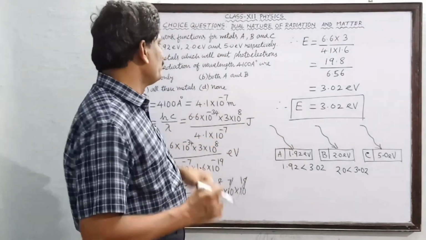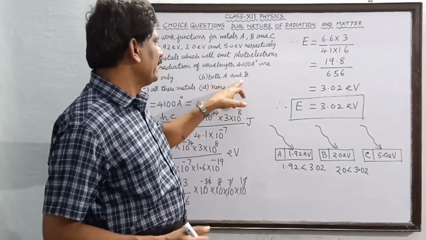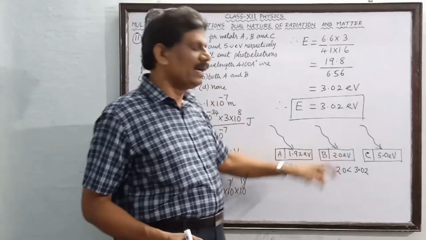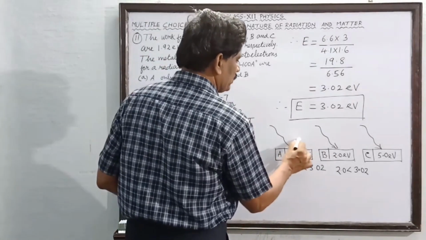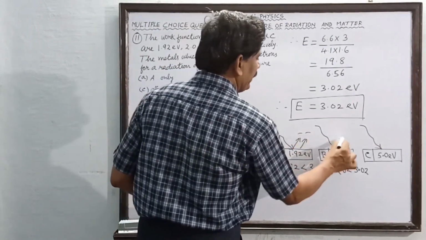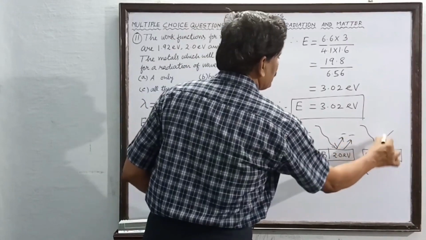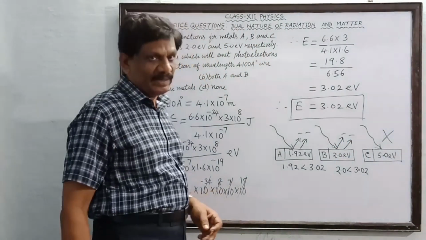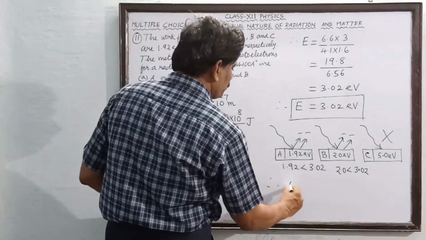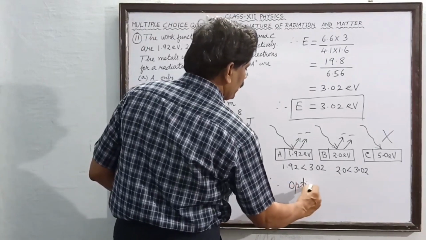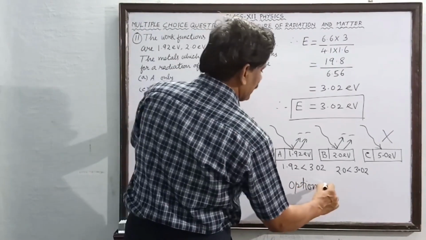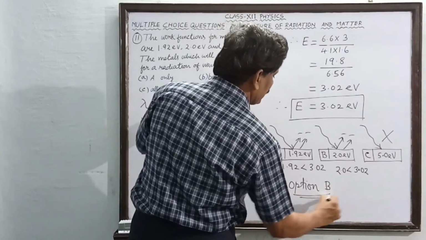So which option should be correct? Both A and B are going to emit the photoelectrons. So these photoelectrons will be emitted and these photoelectrons will not be emitted. So which option is correct? Option B is correct.